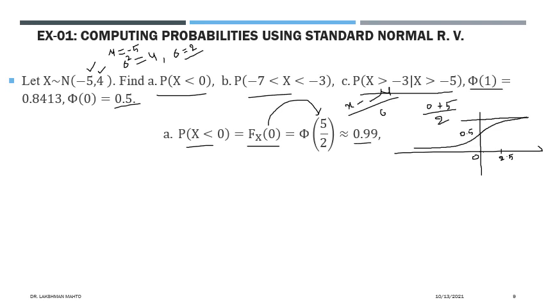If you see, you can see it from the normal table, that value would be 0.99. So most of the area is covered by this value. So that's why 99% of the area is covered by this one. So the probability is 0.99. So here X, what is the probability that X is observing a value up to 0? It is 0.99. So you can raise a question, 99% accuracy is coming.